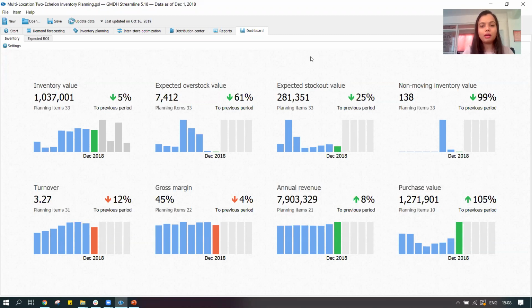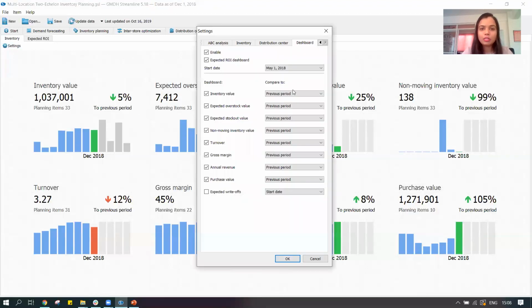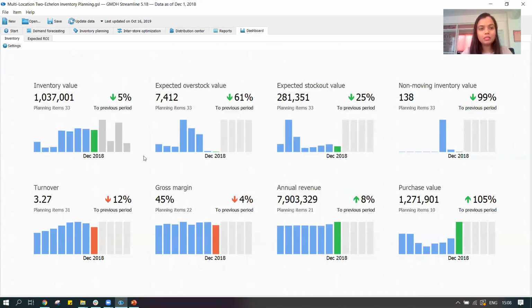We can see right now for our exercise, I wanted to see how my inventory is placed, whether it is increasing or decreasing basis my previous period, or we can go to the settings and specify whether we want to check it basis the start date or basis last year. So that is all up to us. We can check that.